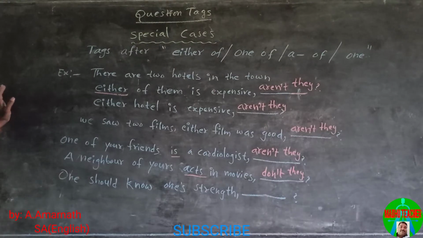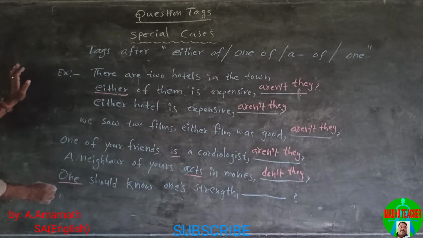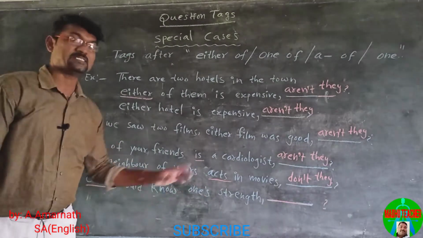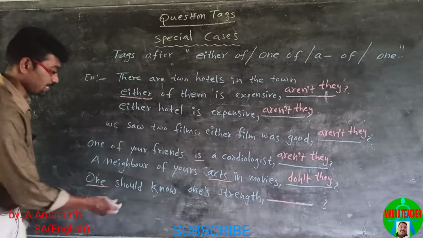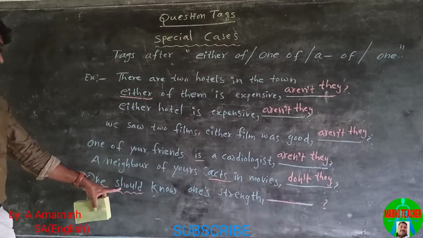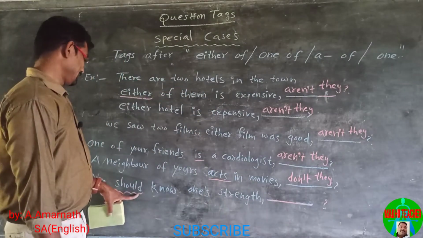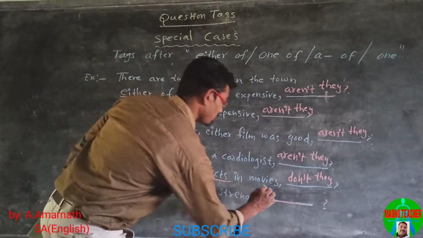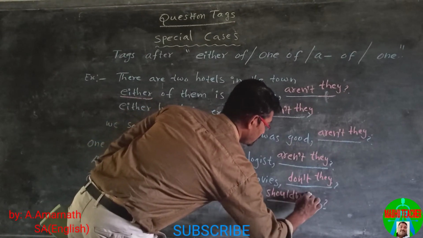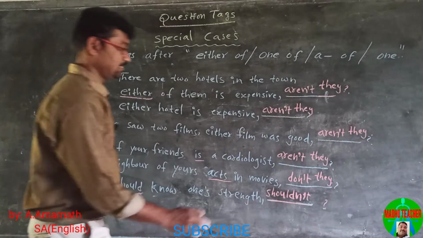One should know one's strength. Here the subject is one. In this statement, we have the helping verb should, so the tag must be constructed with the helping verb. The helping verb is in positive, so the tag must be in negative, shouldn't. And one is as it is.